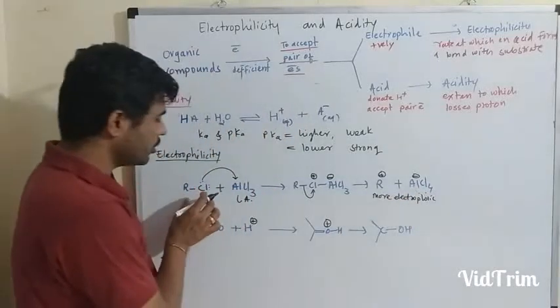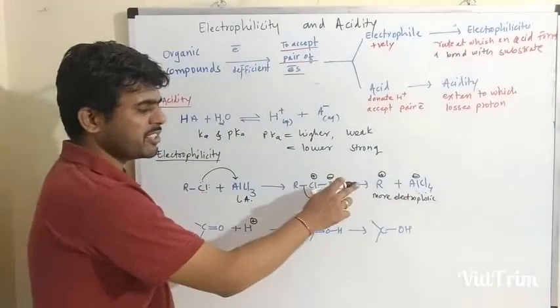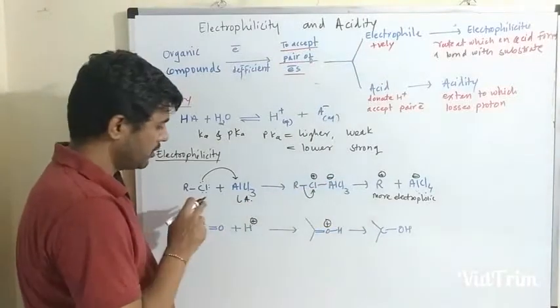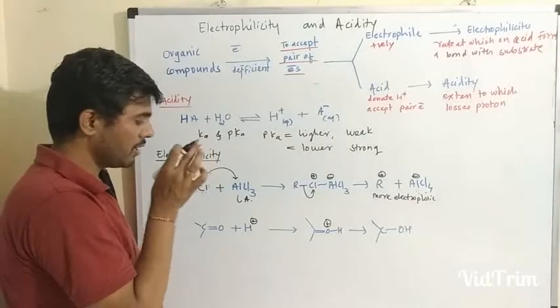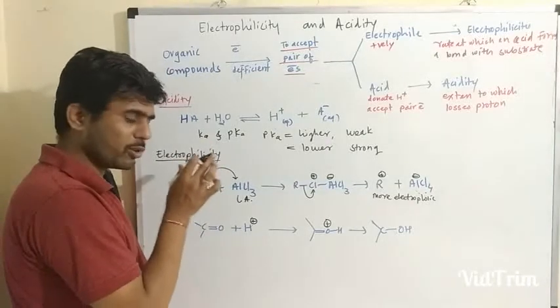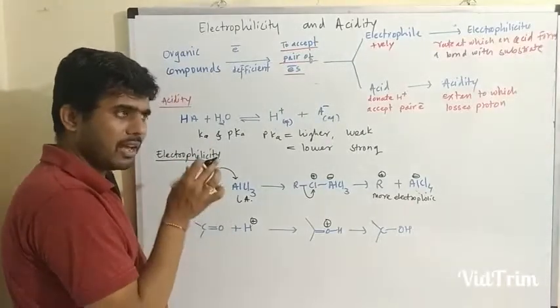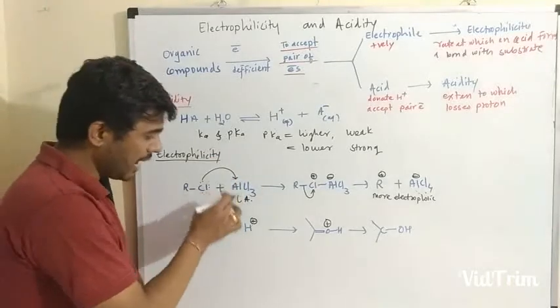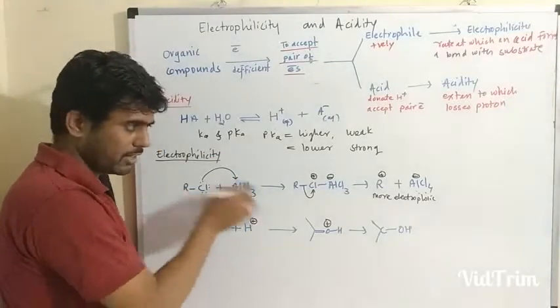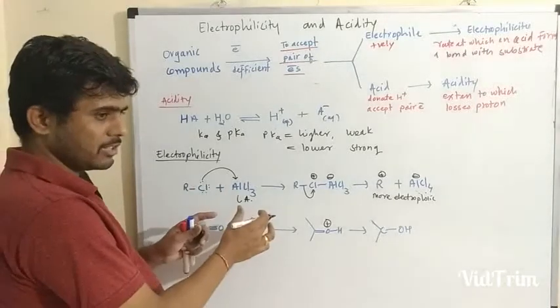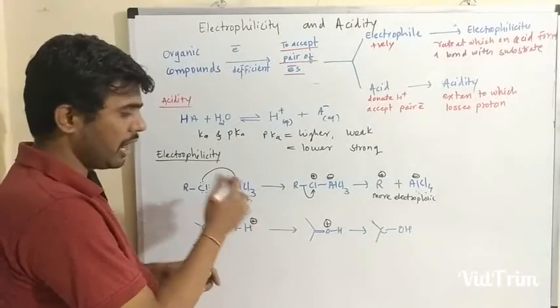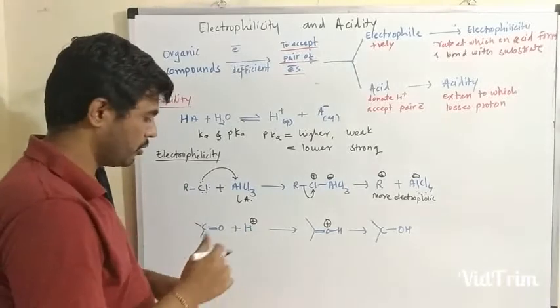If you look at this, the electrophilicity of this alkyl group increases at the end of the reaction because of this Lewis acid, according to the electrophilicity concept. Electrophilicity is the rate at which an acid accepts the proton, meaning how fast or how slow the acid accepts the electron.